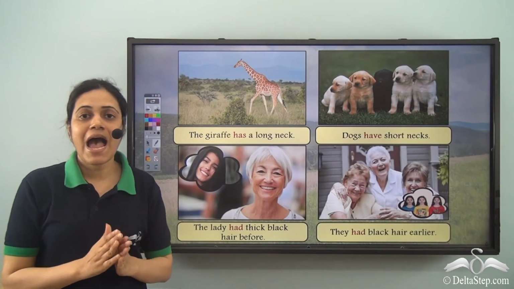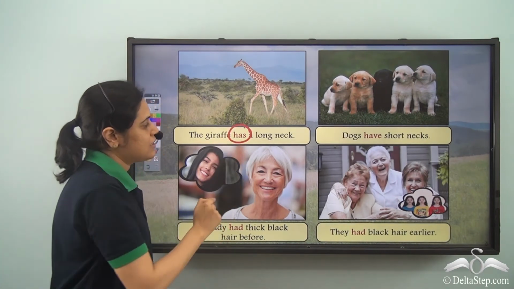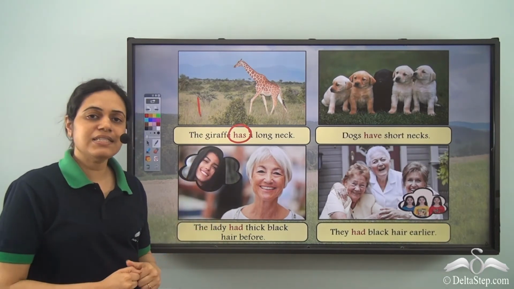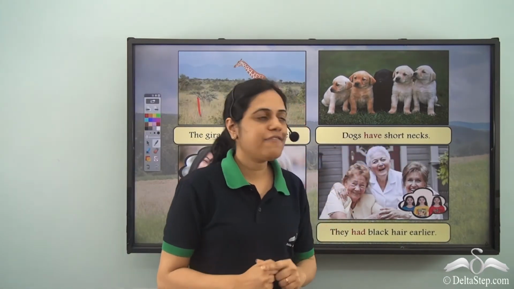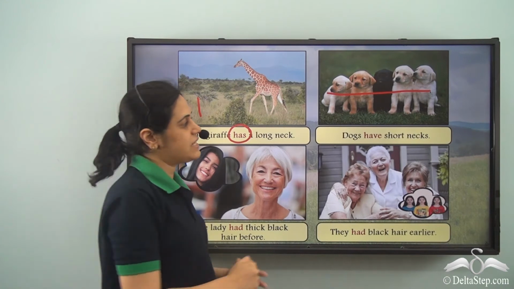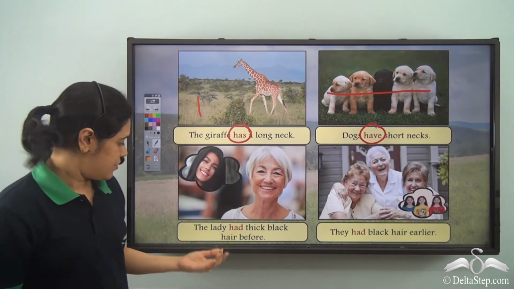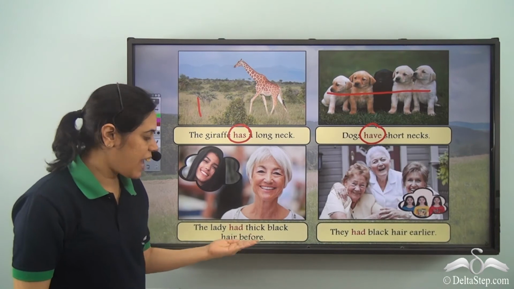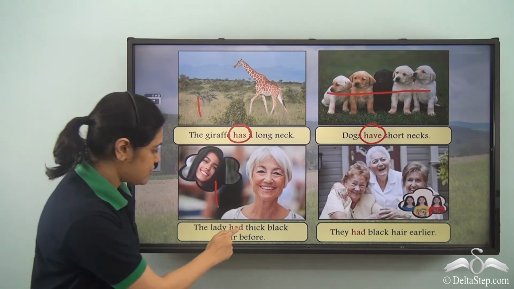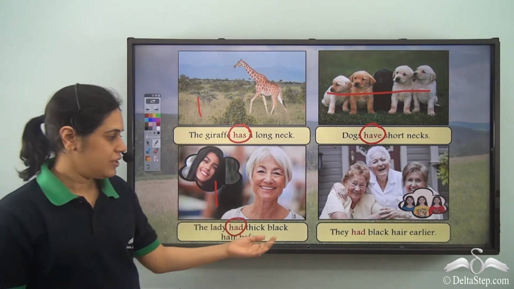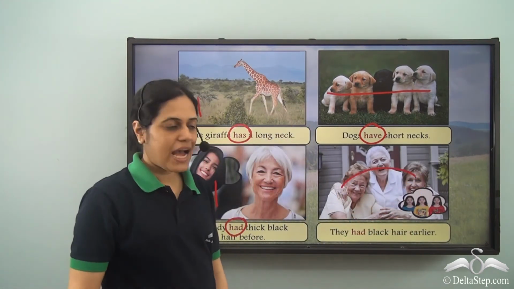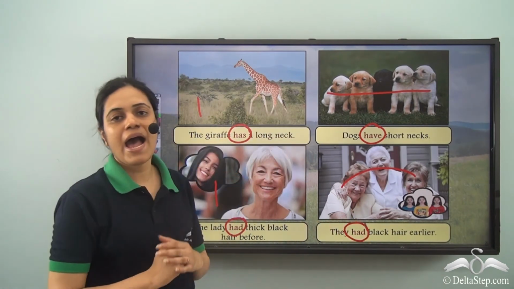The giraffe has a long neck. Has means singular, just one, and present tense. Dogs have short necks, which means plural, more than one, present tense. Have. The lady had thick black hair before. So it is singular, past tense. So we use had. They had black hair earlier. More than one, and past tense. So had is used.